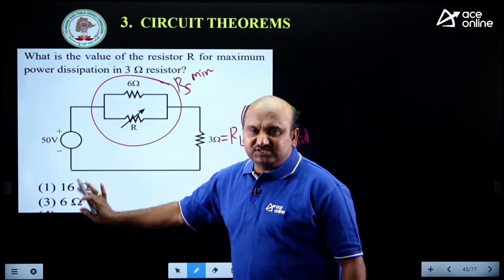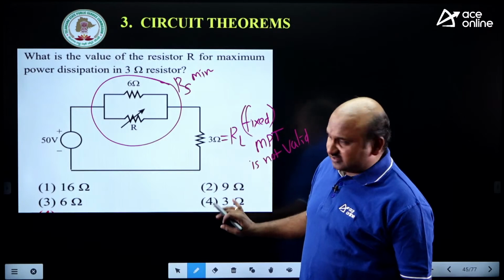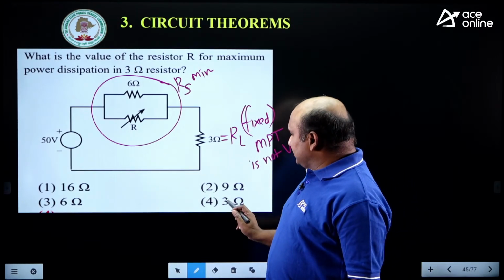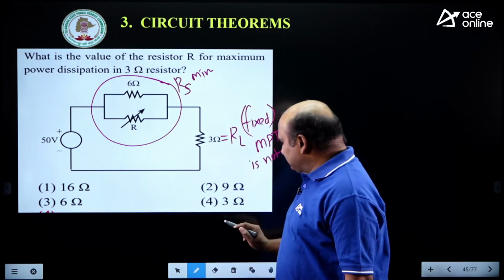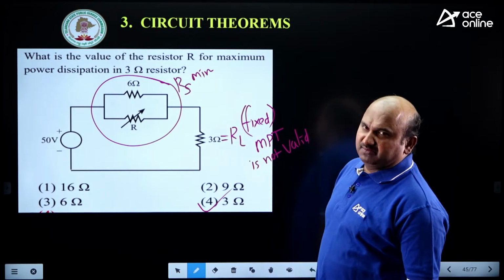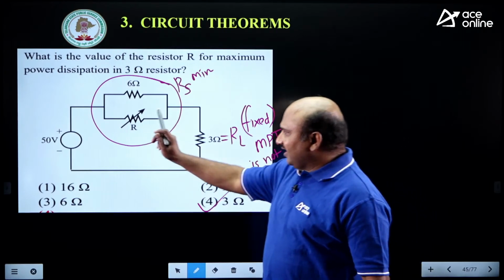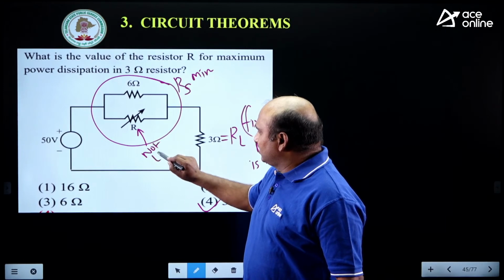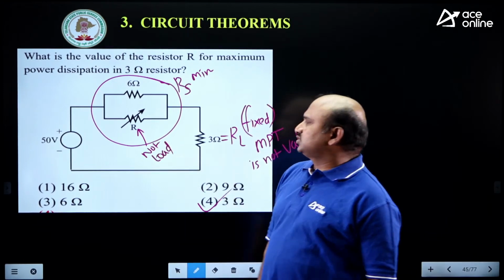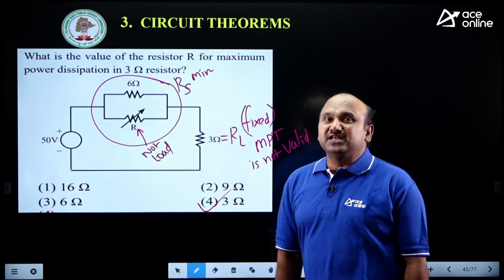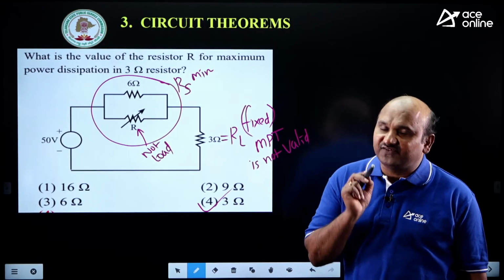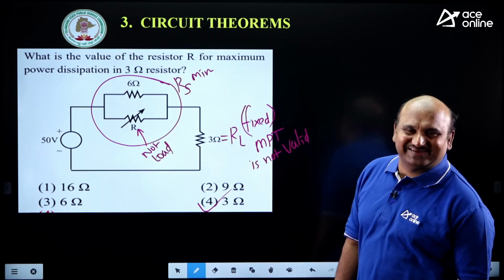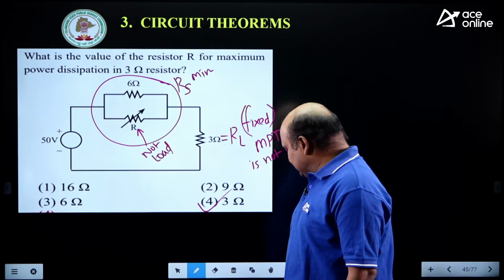We need to consider that the maximum power transfer theorem is not valid, so RS will be minimum. So, when options are given, whichever is minimum, that value you have to take. Suppose 0 is there, that is minimum, that you can select. Other than 0 is given, we should compare which is minimum. 3 ohms is the minimum. The fourth option is the correct one. This R value is not the load. It is the source side only. That's why we should select minimum internal impedance for maximum power transfer in a fixed load resistor. Yes or no?